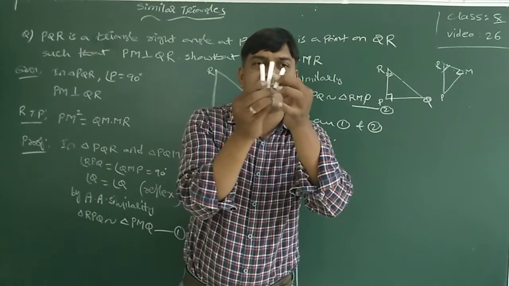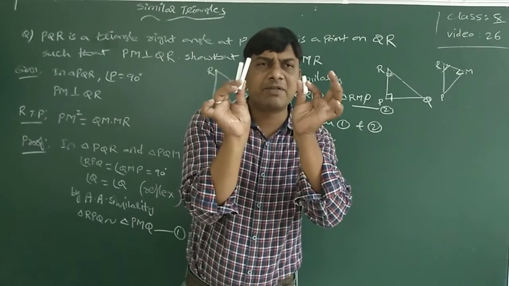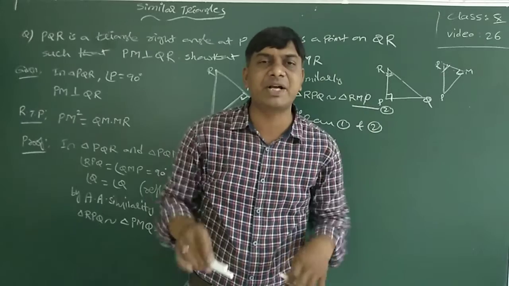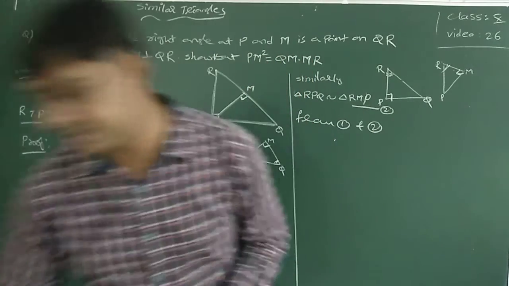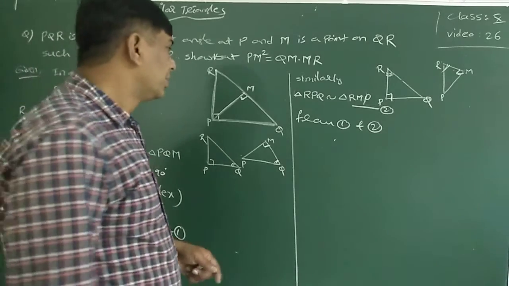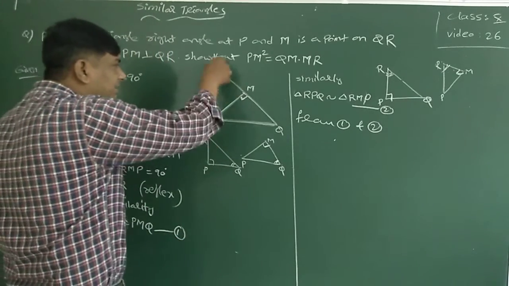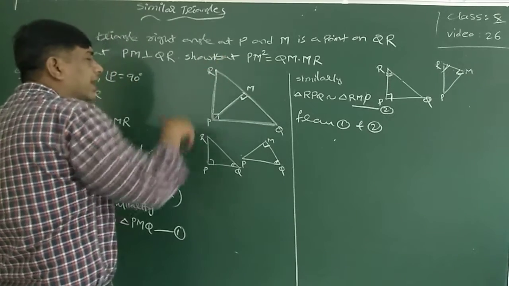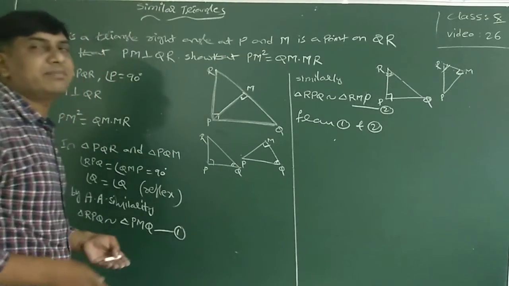That means all these three are similar to each other. If two triangles are similar to the same triangle, then those two are also similar to each other. Understood? This partition triangle is similar to the whole triangle. This other part of the triangle is also similar to the whole triangle. That means these two are also similar.